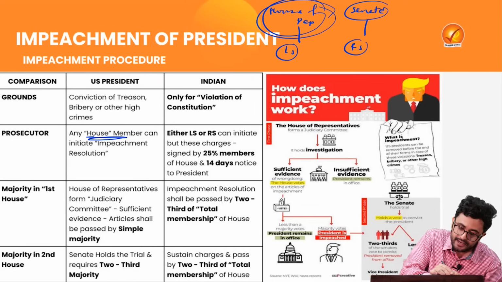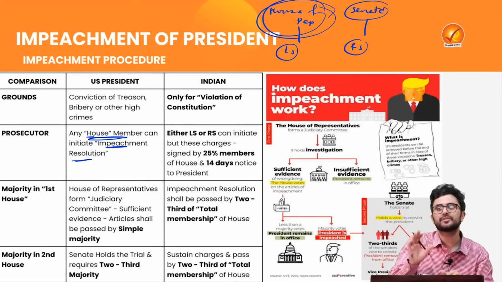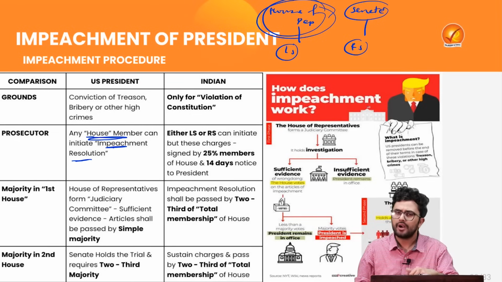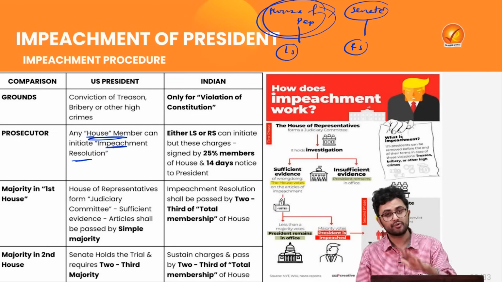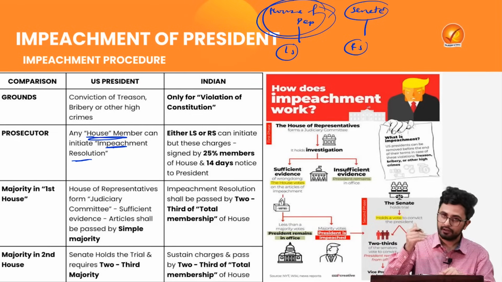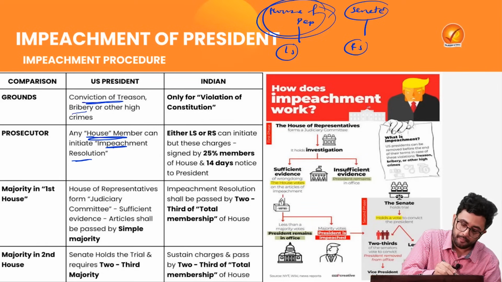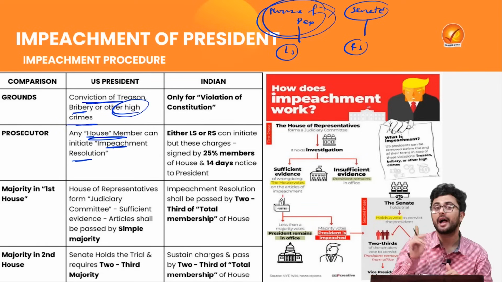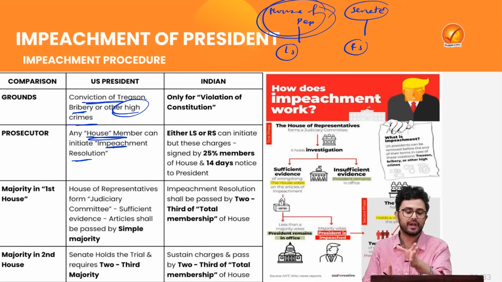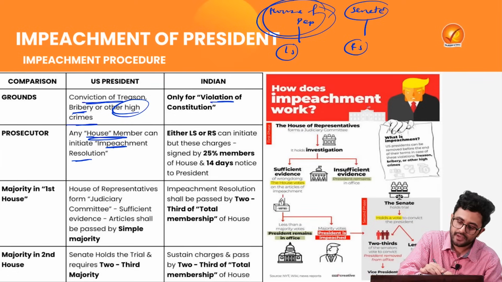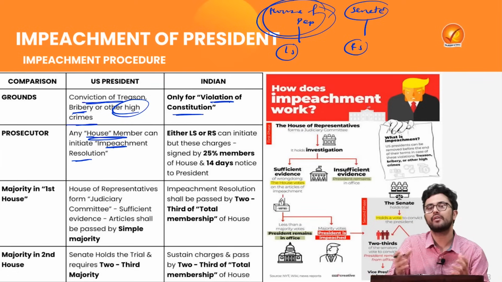What are the grounds for which such a resolution can be initiated? The US Constitution says: conviction of treason, bribery or other high crimes. If we look at the Indian president, he can only be impeached for one sole reason, and that is if he has violated the Constitution of India.